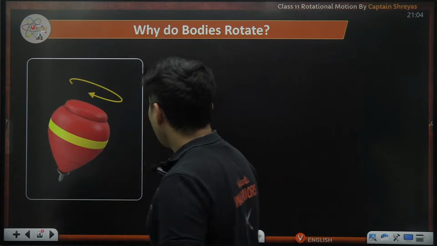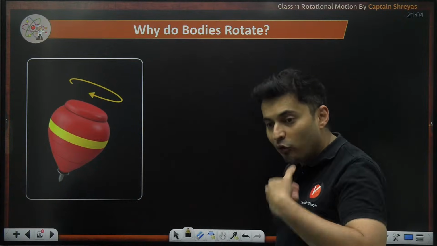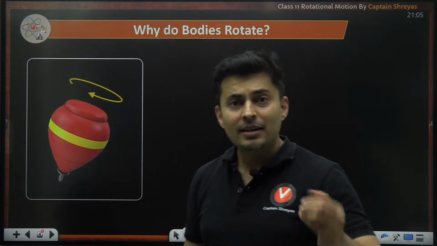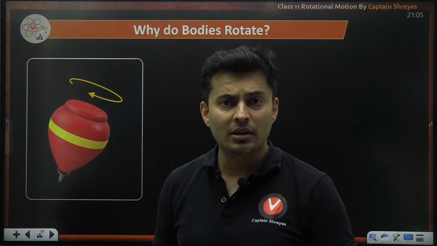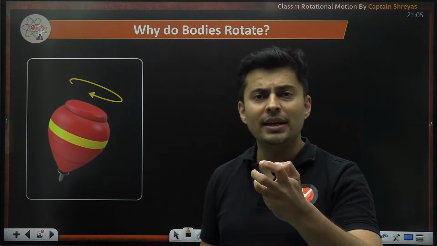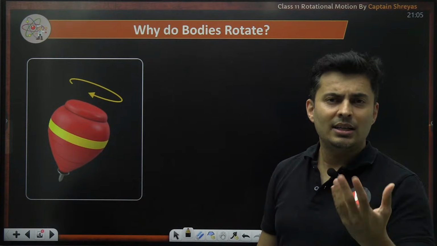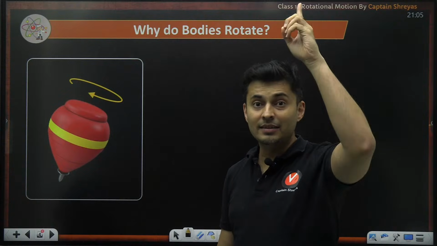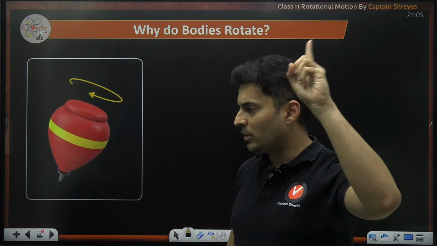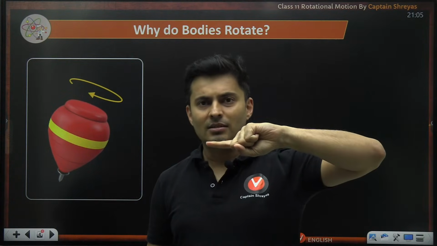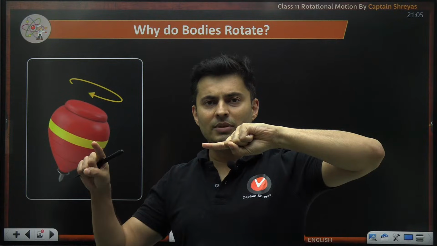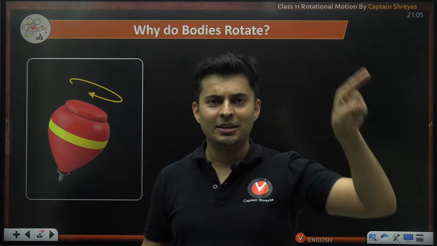So, let's talk about why will something begin to rotate, or why will something rotating stop? Let's take the example of a ceiling fan. Yeah, you might have all seen a ceiling fan. It is off now. You turn on the switch, it starts rotating.